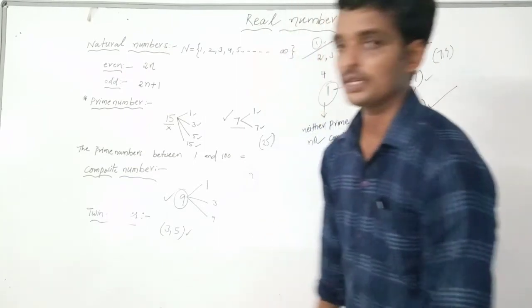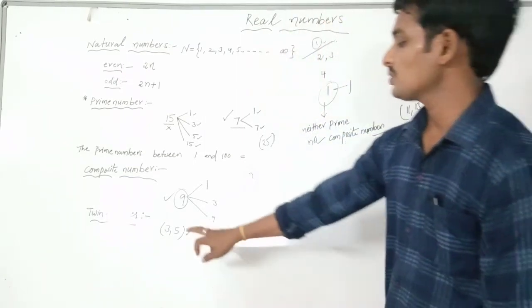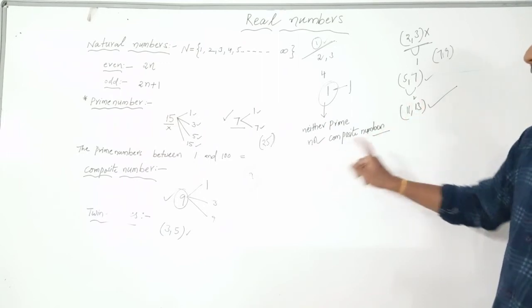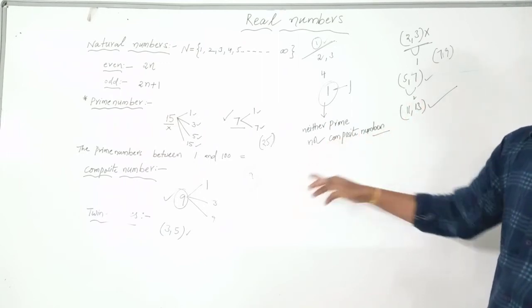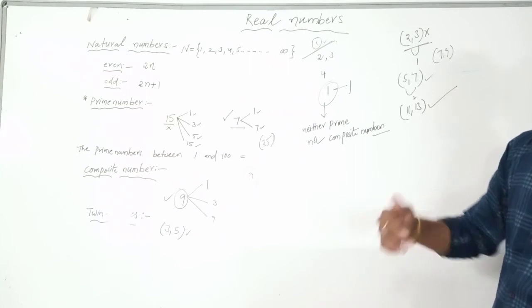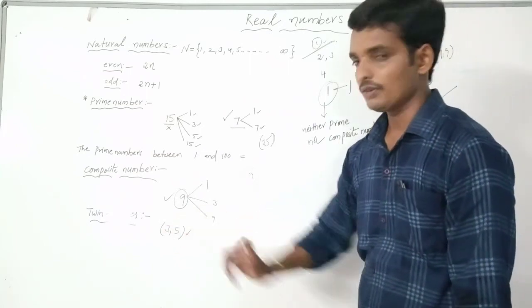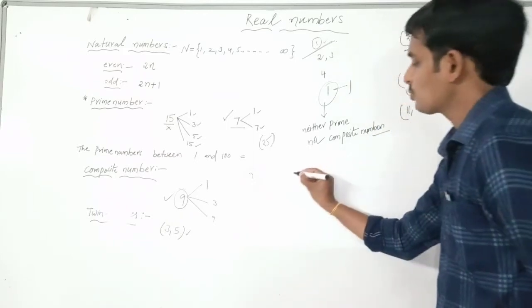Write the examples for the twin primes between 1 and 100. Those are 3 comma 5, 5 comma 7, 11 comma 13, 17 comma 19, 29 comma 31, 41 comma 43, and so on. You have to write yourself. Are you okay? Have you completed twin primes? And the last topic is co-primes.